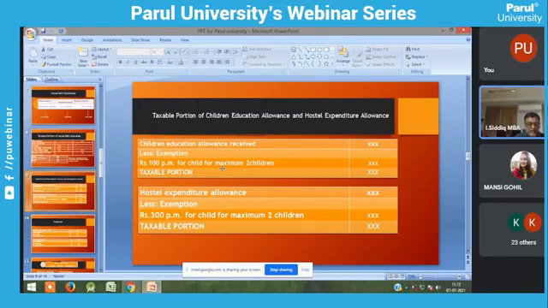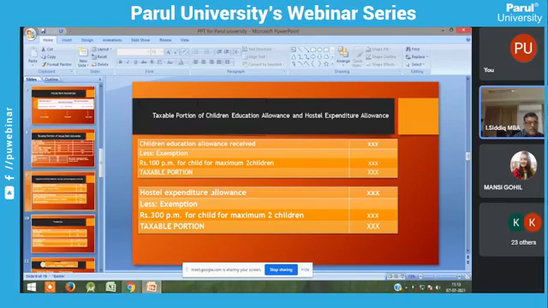Suppose an employee is having 3 children, but it is restricted only for the 2 children. So you can deduct 100 rupees per month. So for the year, you can get exemption of 1,200 per child. For example, suppose you are having 2 children, you can get 2,400. So after deducting the exemption portion, you can get the taxable portion.